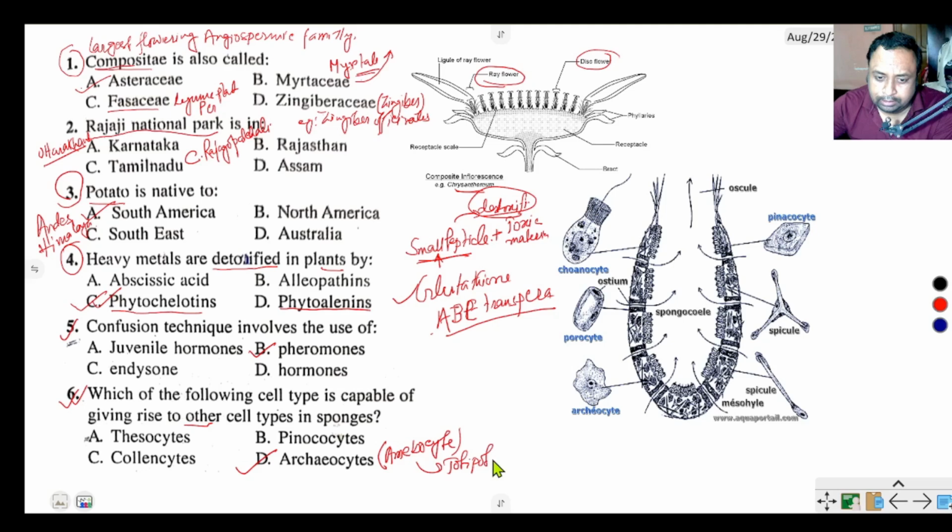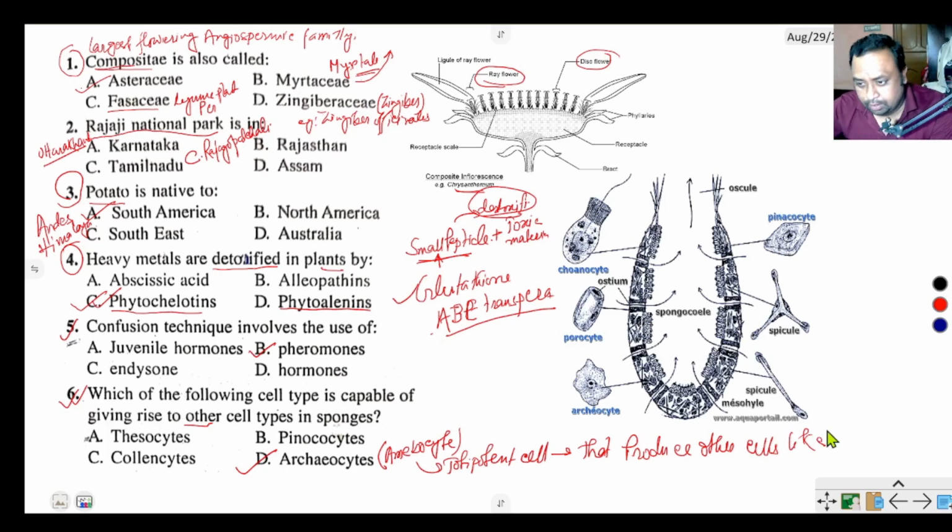Totipotent cell that produces other cells like choanocytes or collar cells.